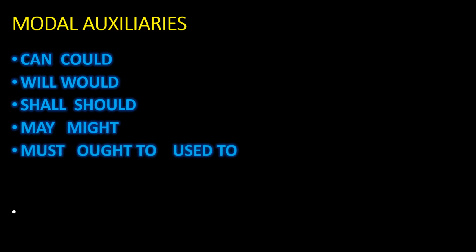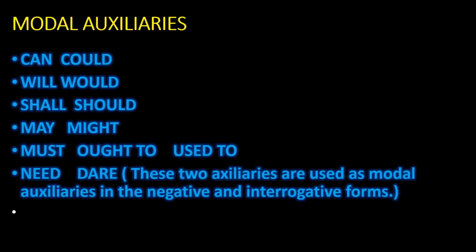We have identified the primary auxiliaries. Those are be forms, do forms, and have forms. Now we have to identify the modal auxiliaries. What are modal auxiliaries? Can, could, will, would, shall, should, may, might, must, ought to, used to, need and dare. These are all called modal auxiliaries.